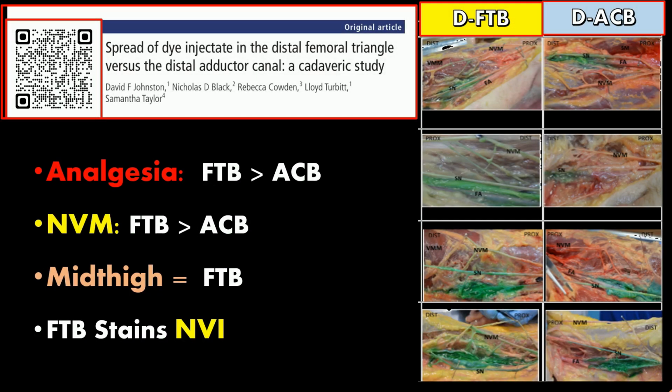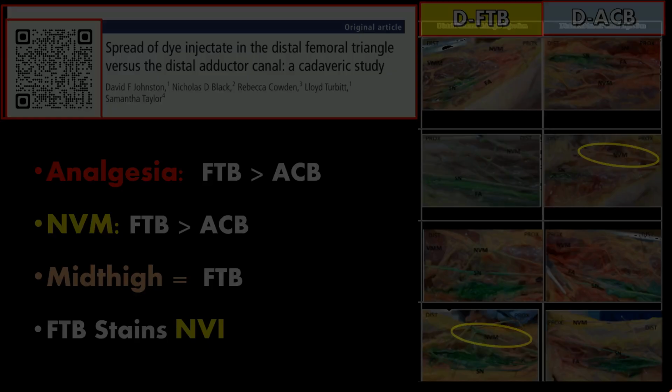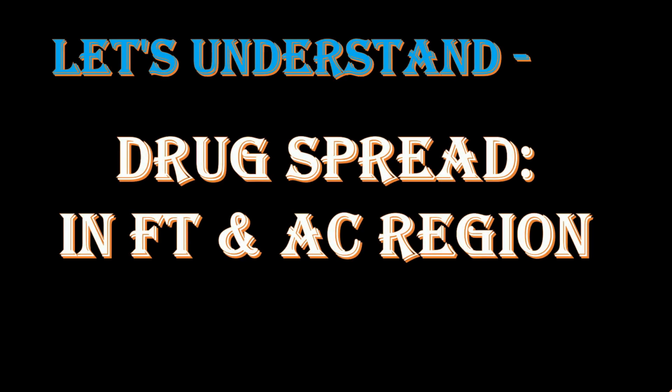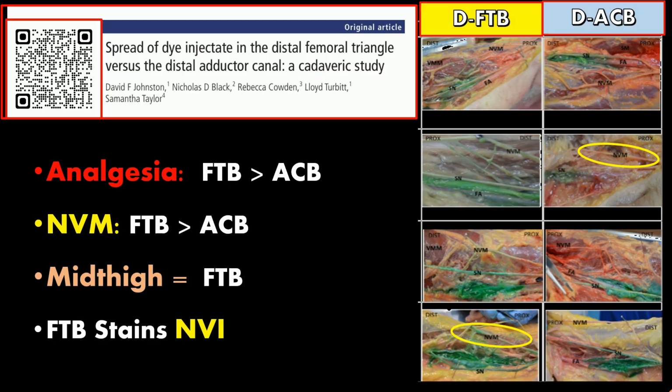Additional dye studies have consistently revealed the involvement of nerve to vastus medialis in the distal femoral triangle block but sparing in the adductor canal block. Furthermore, injection of the drug in the distal femoral triangle can also involve the medial and intermediate femoral cutaneous nerve and nerve to vastus intermedius through the limited proximal spread beneath the fascia lata.